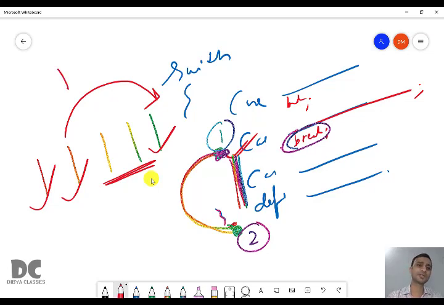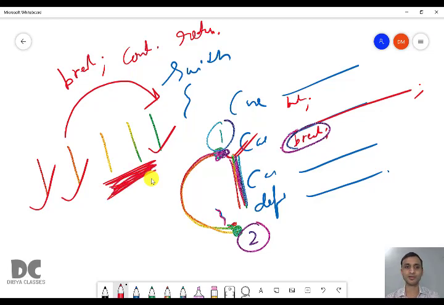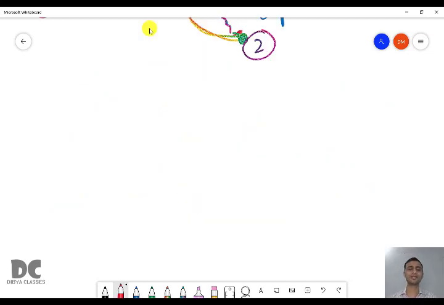This jumping can be done using break. This can be done using continue. But their behaviors are different. Break behaves differently, continue behaves differently. So today we are also going to understand the difference between break and continue. Both are jumping statements. Both are going to skip lines. But what is the difference between them? How do they work? We are going to understand the difference between break and continue with the help of an example. So let us first understand how break is used.